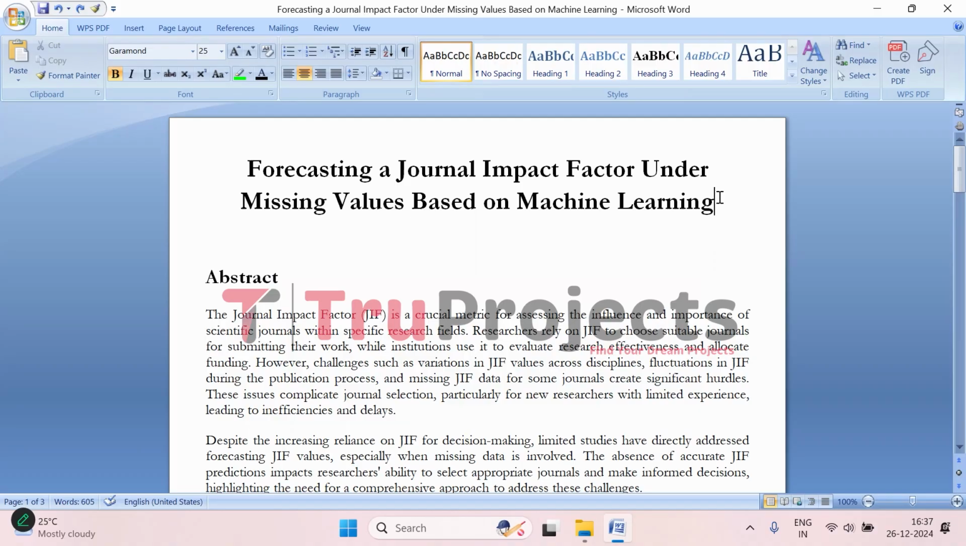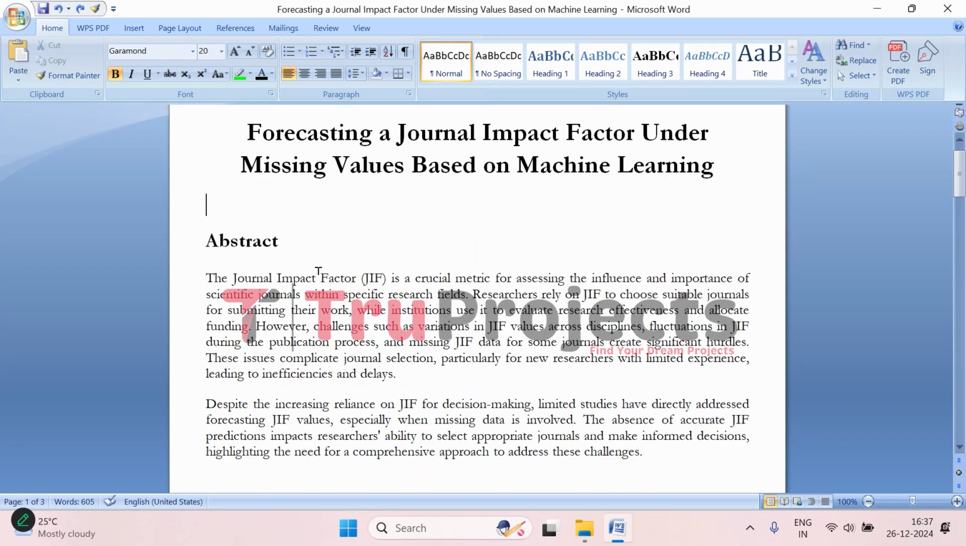In this video, we are going to explain the project on forecasting journal impact factor under missing values based on machine learning. Before getting into the execution, first let us understand what the project is about. Journal impact factor, called JIF, is an important metric that helps to assess the influence and significance of scientific journals.